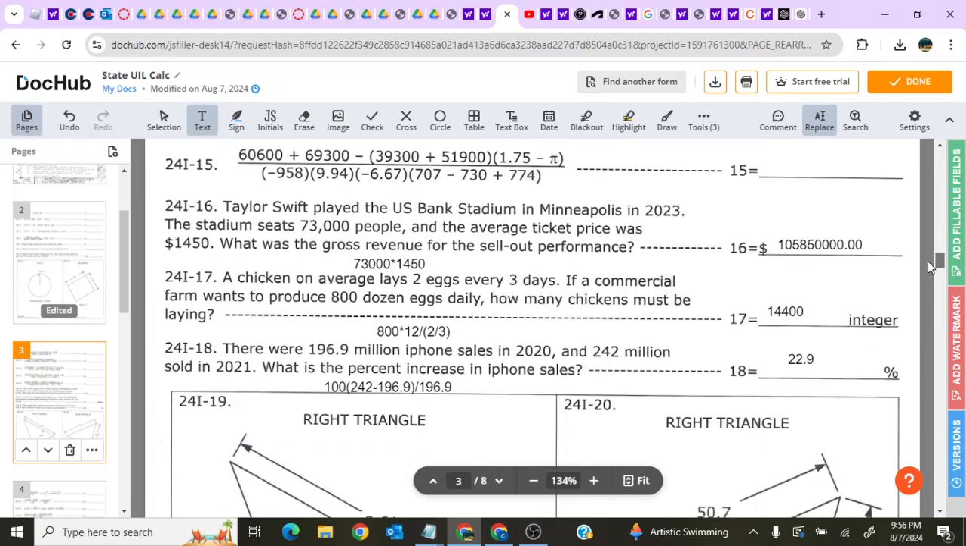Taylor Swift played the U.S. Bank Stadium in Minneapolis in 2023. Stadium seats 73,000 people, and tickets cost $1,450. What was the gross revenue for a sellout performance?